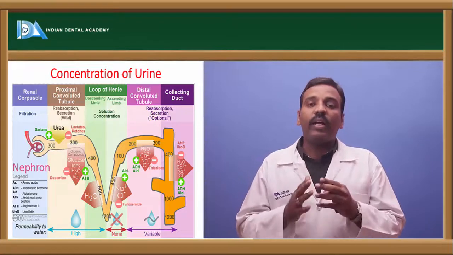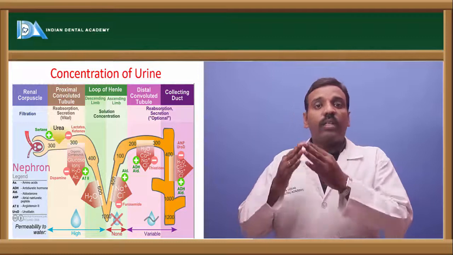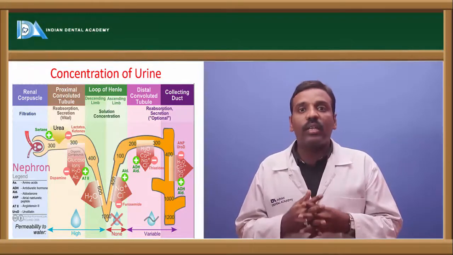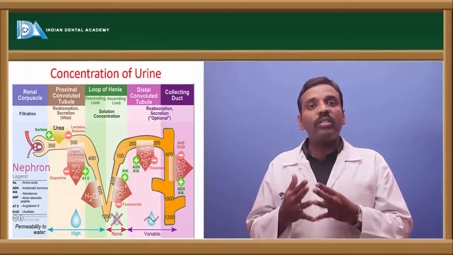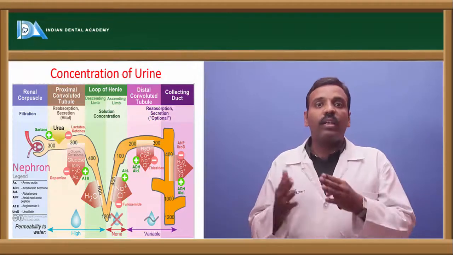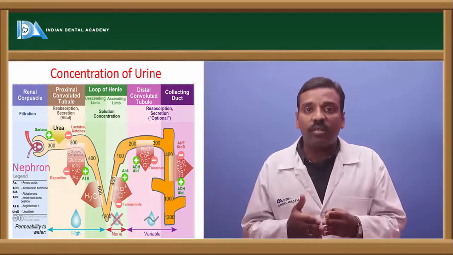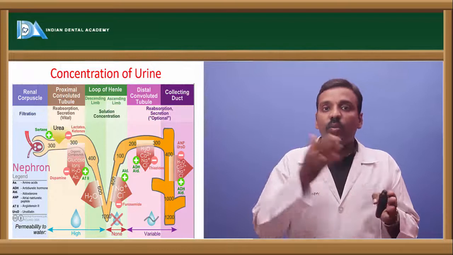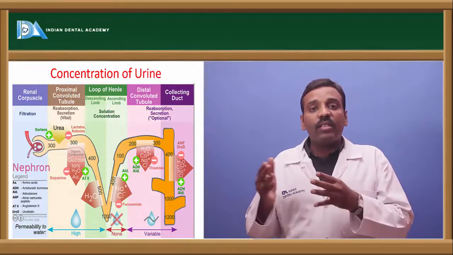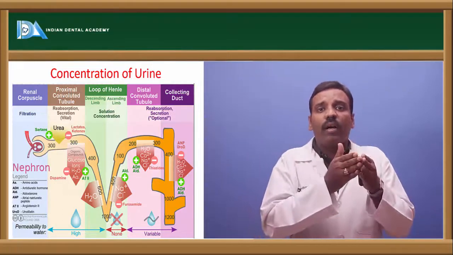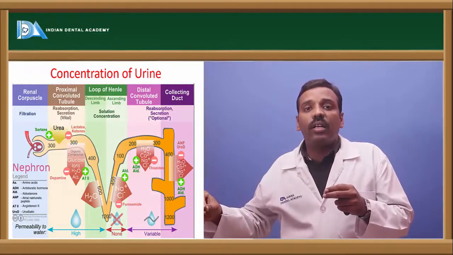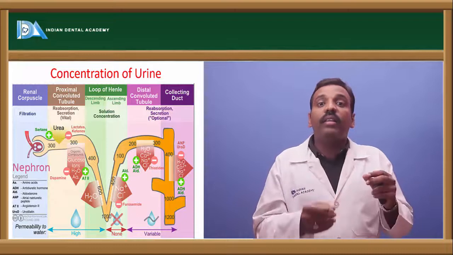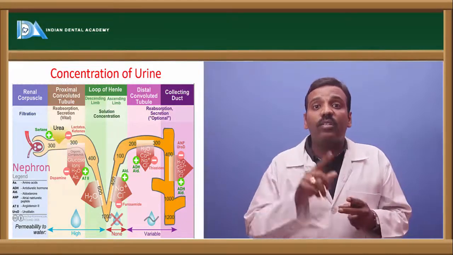Next is the countercurrent exchanger. It is the process involving the exchanging of substances from the ascending to the descending part and from the descending to the ascending part. The substance coming from the ascending part, where the concentration is decreased, comes into the descending part, where the concentration is increased. That is the sodium chloride.